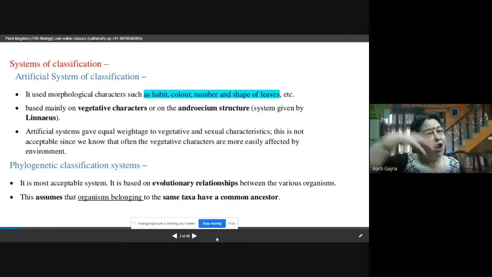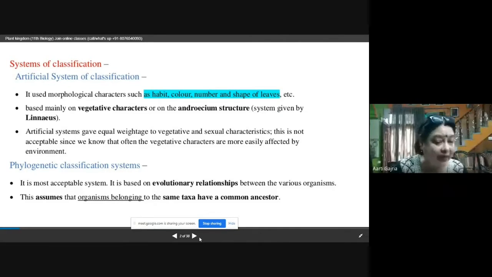So everybody is connected, having some evolutionary relationship, and all the more relationship is present in the same taxa because they all have the common ancestor. So this phylogenetic classification system is the most acceptable system of classification, wherein we are considering the evolutionary relationship between the various organisms.